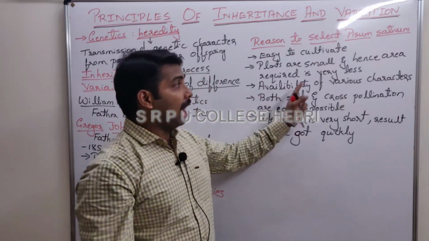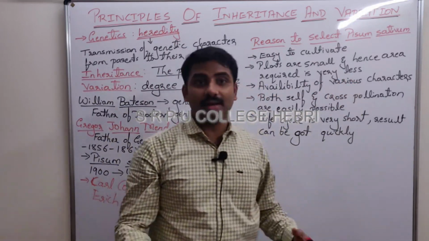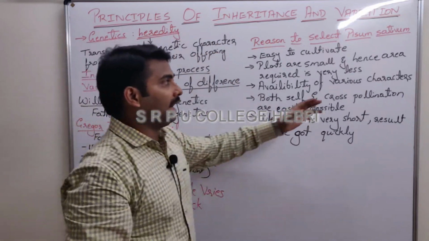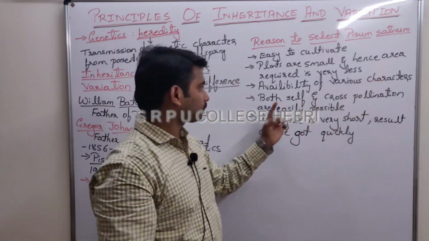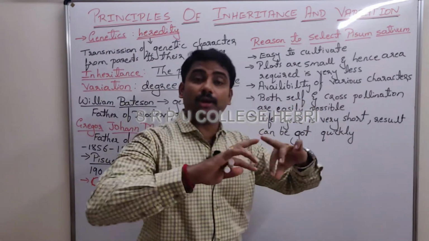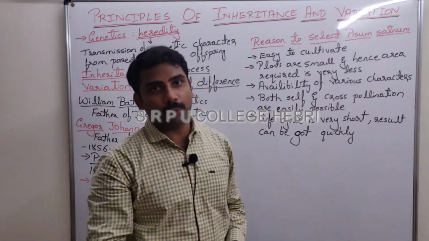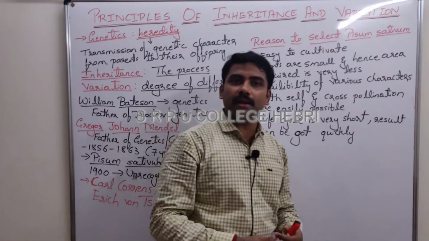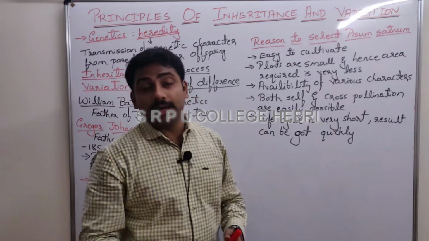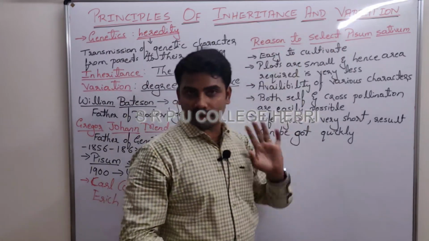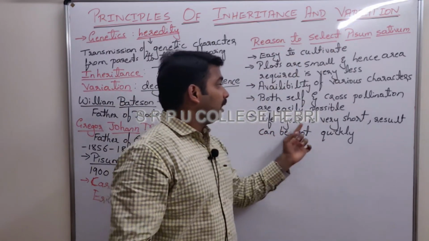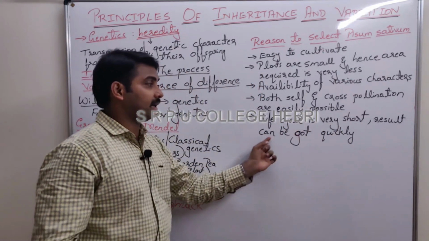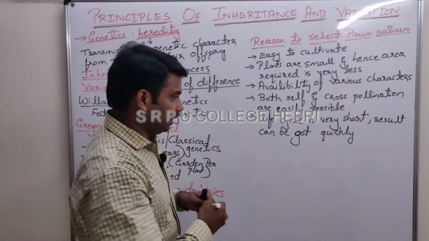Point number 2, availability of various characters. So here we are speaking about genetic characters. So characters also matter a lot. Both self and cross pollination, reproduction is very important to get the next generation. If there is no next generation, you cannot continue your research, you cannot answer the questions. Clear? And even the life cycle is very short. So the advantage of a short life cycle is we can get the results very quickly.